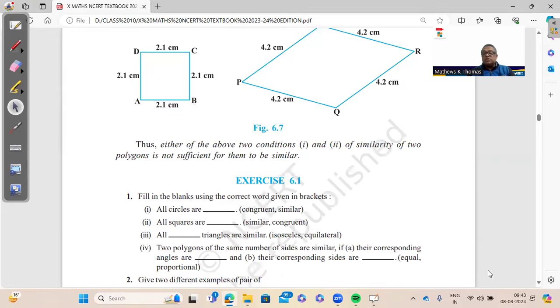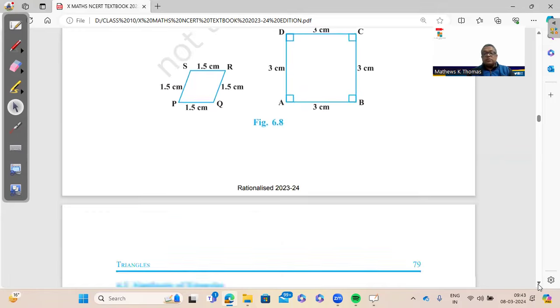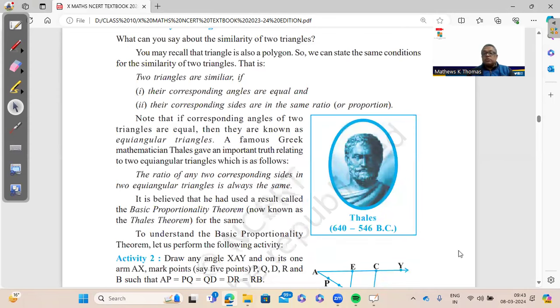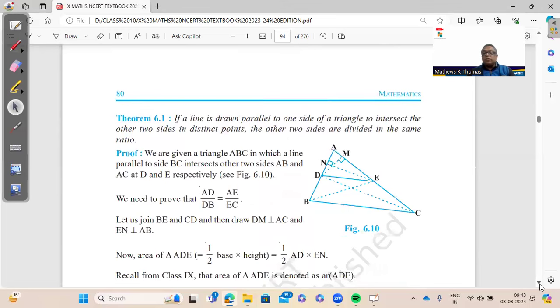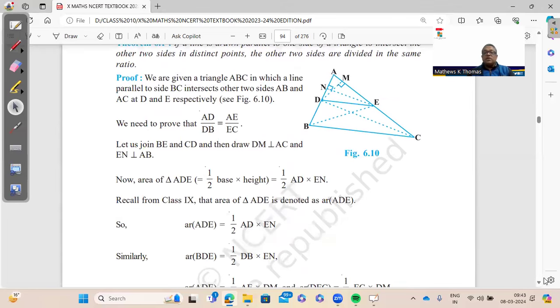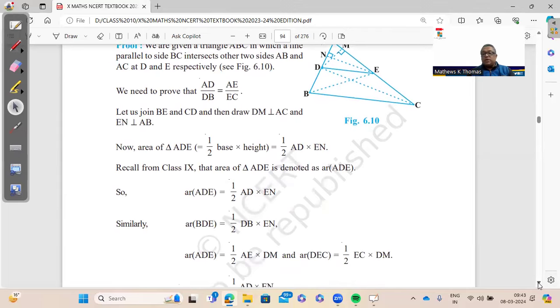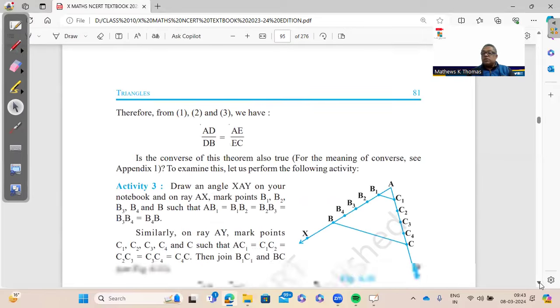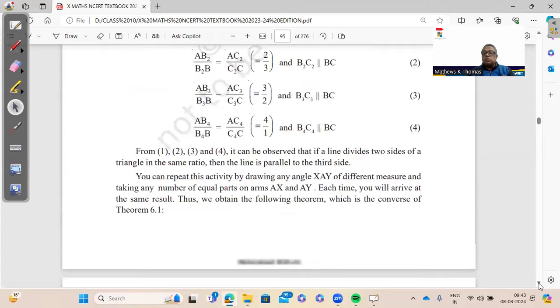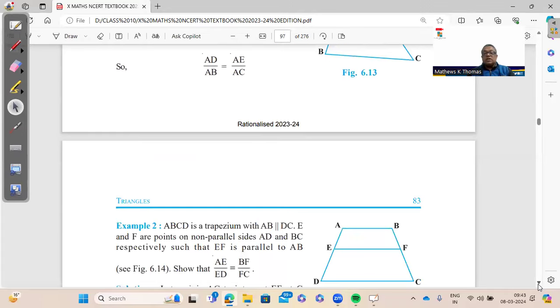In the first exercise, you have only 1 mark questions. You can go through that quickly. And this is what I was talking about, the Thales theorem, very, very important. So you can expect it is for 5 marks. So kindly do not leave it. Write down this theorem multiple times because this is the most expected question for the year 2024. So go through this very, very thoroughly.